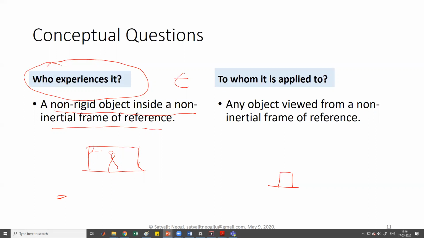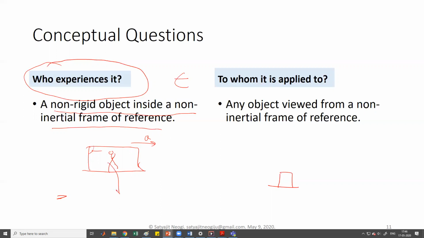If the bus now moves with an acceleration, or braking or whatever, we will always term it as acceleration. So if this frame of reference has an acceleration, then it is a non-inertial frame of reference. And if there is a non-rigid object inside that frame of reference, then that object will experience the pseudo forces.